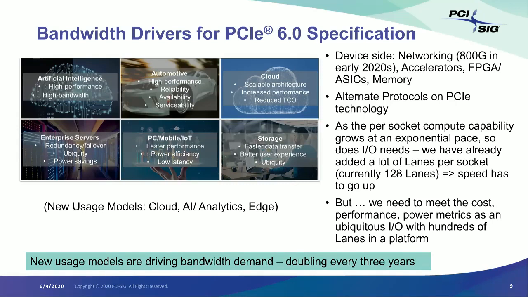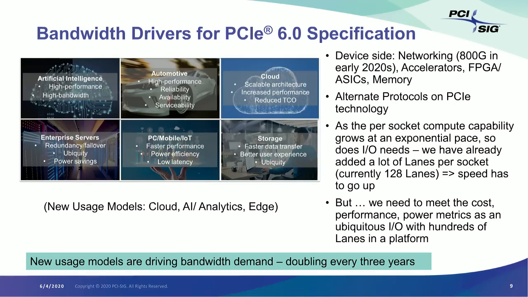You can use the same pins, you can repurpose them, or the same connectors, you can repurpose them for either connecting to I/O or connecting to those alternate protocols. And this results in a lot of cost efficiency at the platform level. But because of all of these, we are getting a huge demand for the bandwidth as well as the low latency that is inherent in PCI Express, in a lot of PCI Express applications, as well as in these alternate protocols.